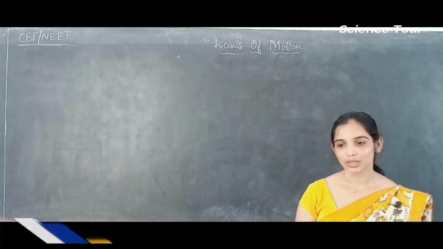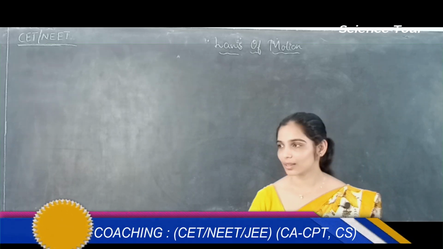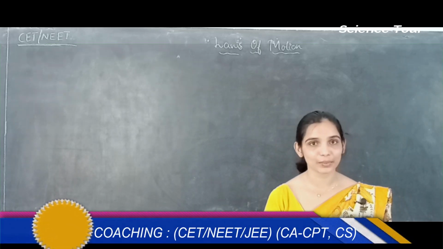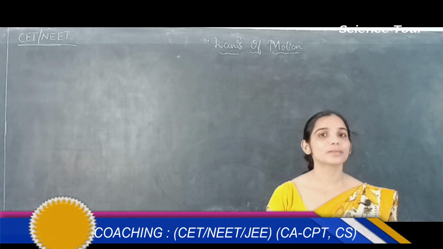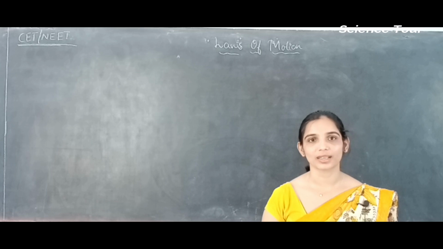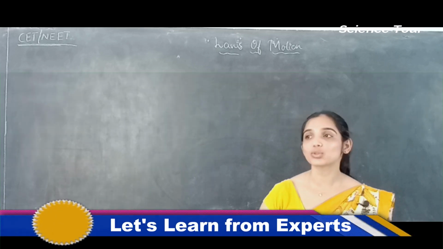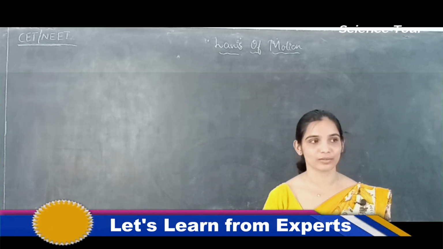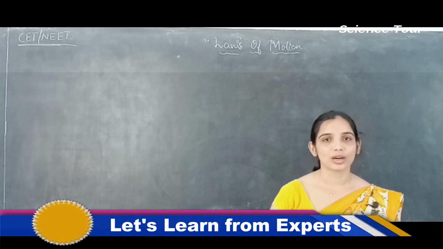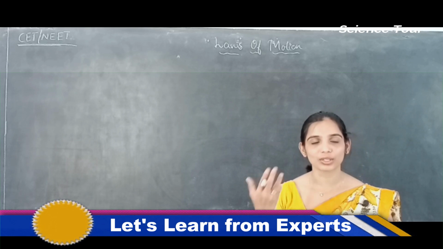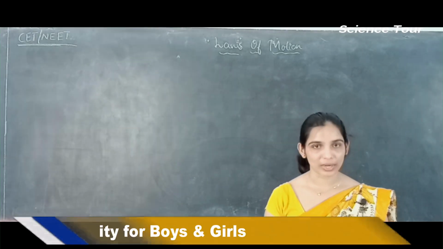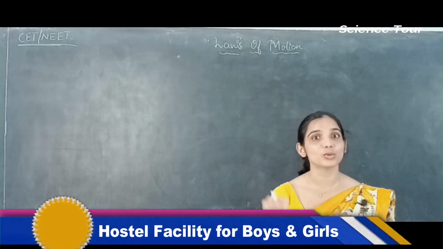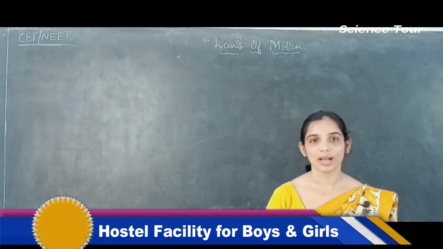Just refresh. So we started this laws of motion, we started with what is motion, and then yes, motion is nothing but change in position of an object. And then what is force? We took so many examples of motion. We took the example of a running object, the example of planets moving around the sun or any star, the example of movement of an electron in an atom, and the example of magnets.